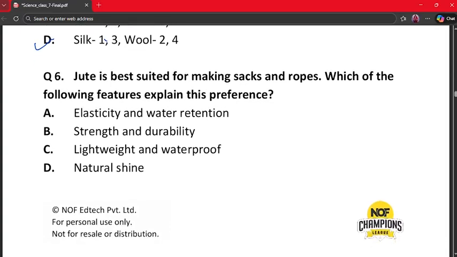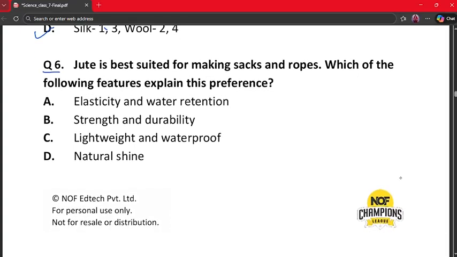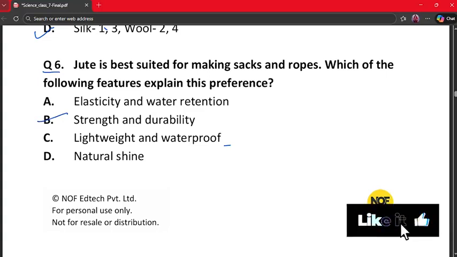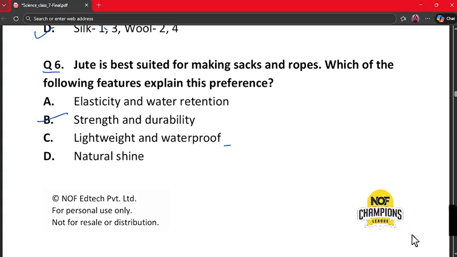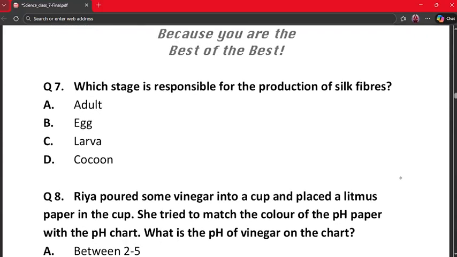Let's move on to the next question, that is question number 6. Jute is best suited for making sacks and ropes. Which of the following features explain this preference? A. Elasticity and water retention. B. Strength and durability. C. Lightweight and waterproof. D. Natural shine. The correct answer is option number B, because jute fibers are very strong. They can handle heavy loads and they are also durable and long lasting. That's why they are used for ropes and sacks. So strength and durability is the main reason.